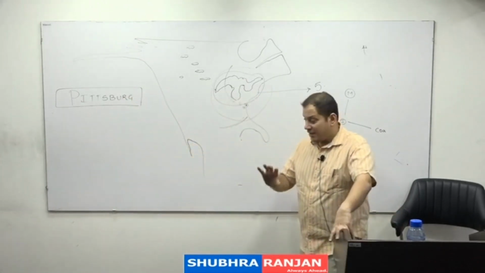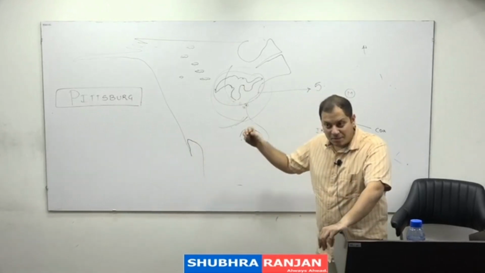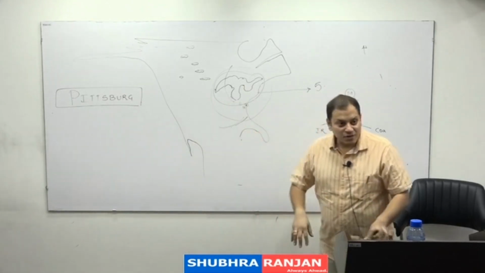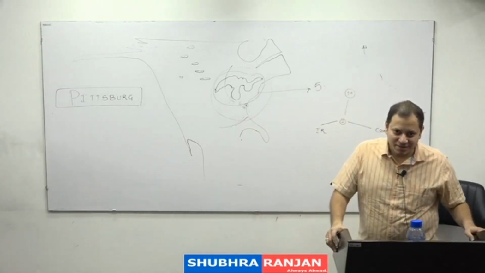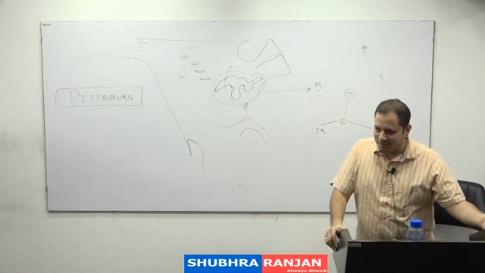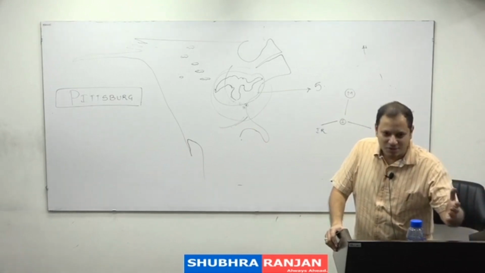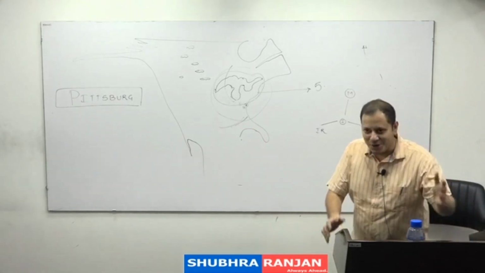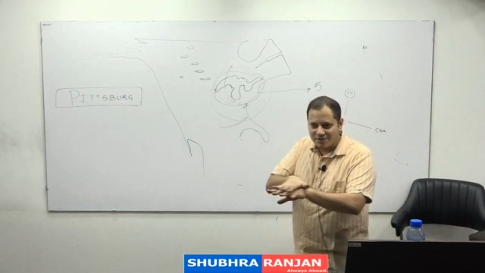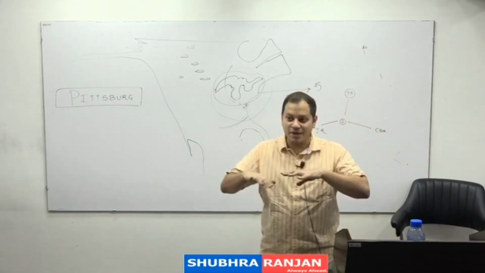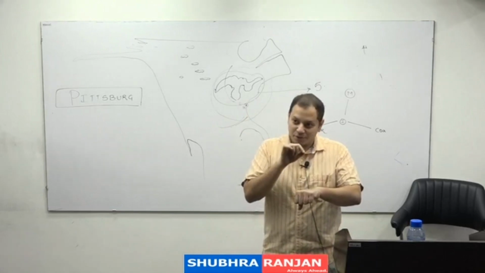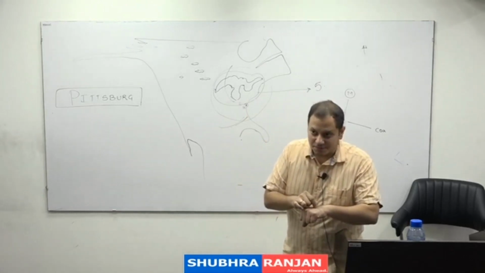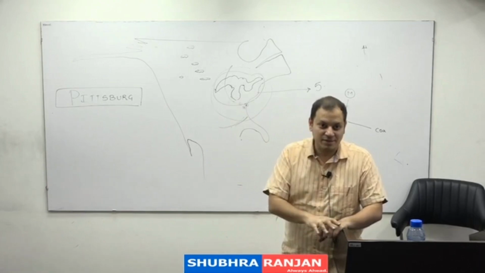Now tomorrow if a question comes in UPSC Prelims, the Great Lakes of North America are formed due to what? So can you say due to glaciation or due to the Pleistocene ice age? The Pleistocene ice age is not formed, so that means due to glaciation. How due to glaciation? Scratching of the surface of the earth. If the glacier is moving, there will be scratching of the surface of the earth, and due to the scratching of the surface of the earth, there will be formation of lakes.